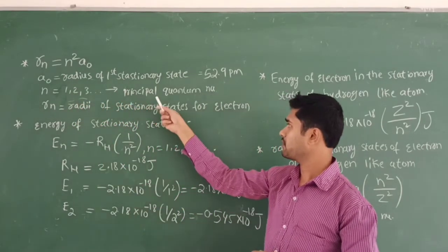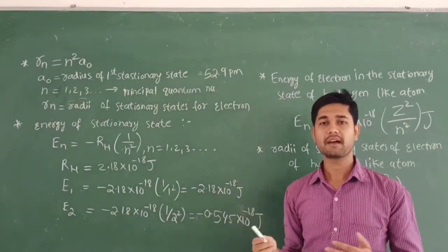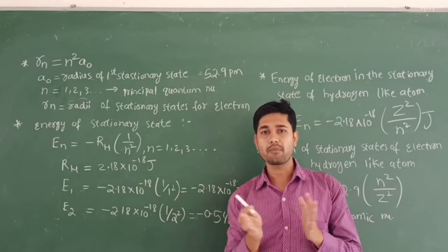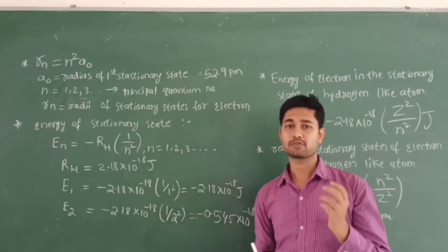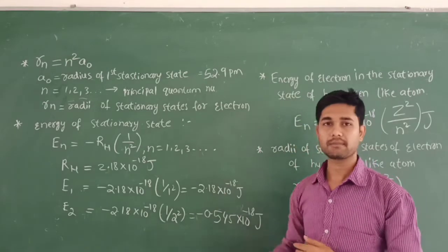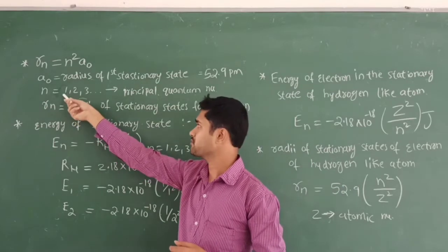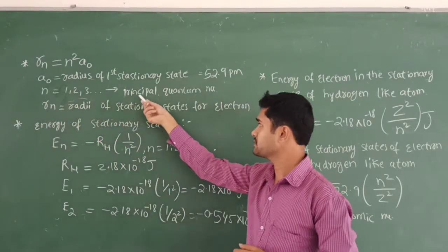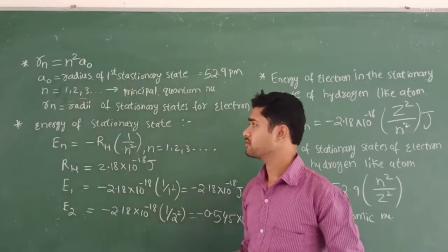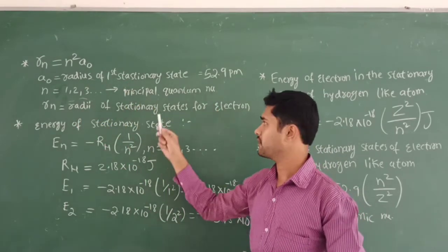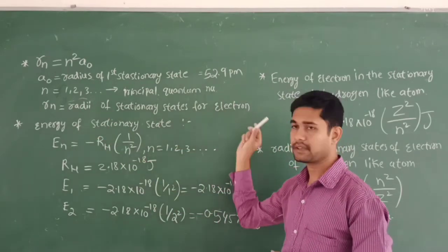The origin of this principal quantum number is from quantum mechanics only. That is why I said Bohr's model is a combination of some postulates of classical theory as well as some postulates of quantum mechanics. So this comes under quantum mechanics. He names these values n is equal to 1, 2, 3 as the principal quantum number, and Rn is the radii. This is the equation to find the radii of the stationary states for the electron.